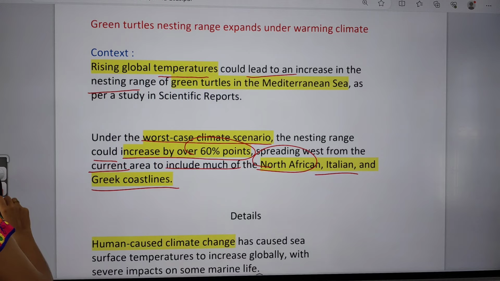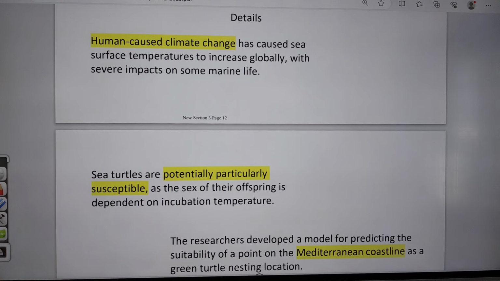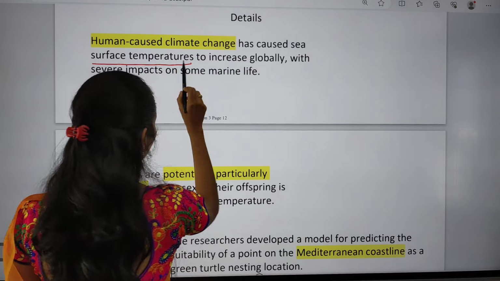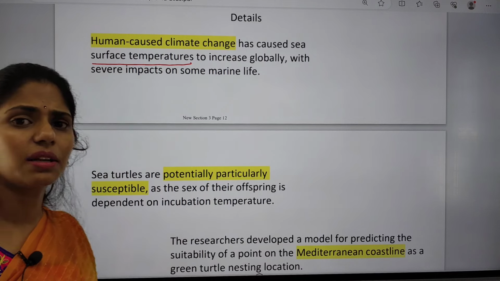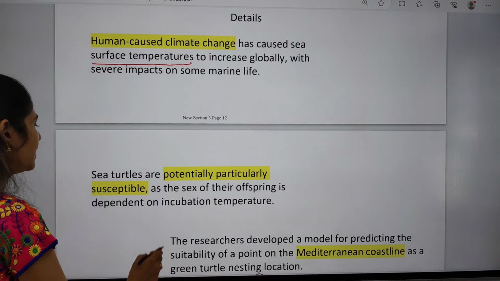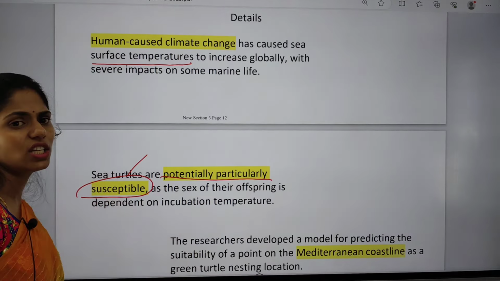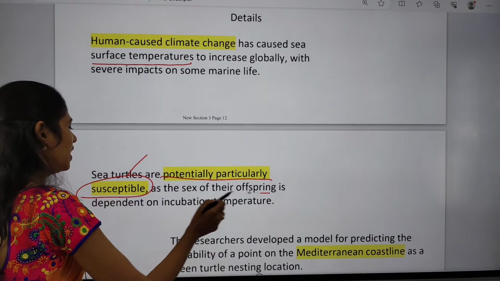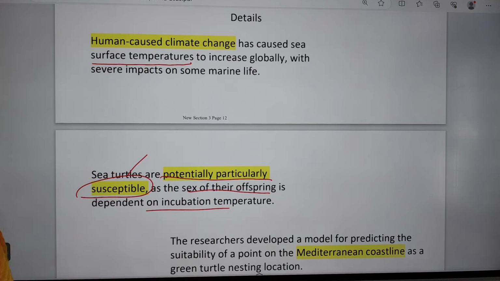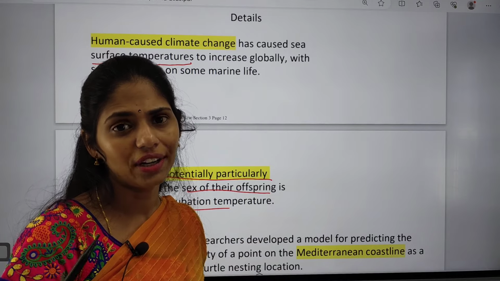And if you see the details, it says that human caused climate change has caused sea surface temperature to increase globally. Because of this it is having serious impacts on marine life, and sea turtles are potentially particularly susceptible because even any change in temperature will affect the sex of their offspring, which depends on the temperature. So if temperature increases, all offspring may be of one gender, which is also a cause of concern.